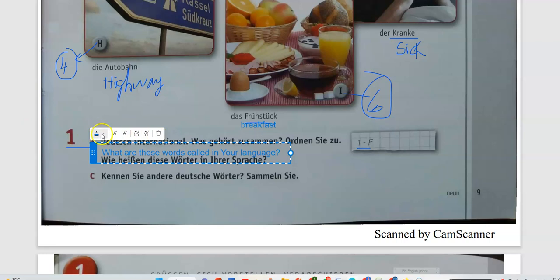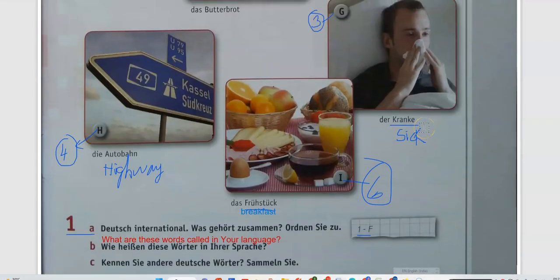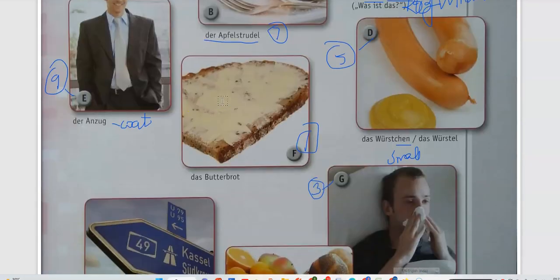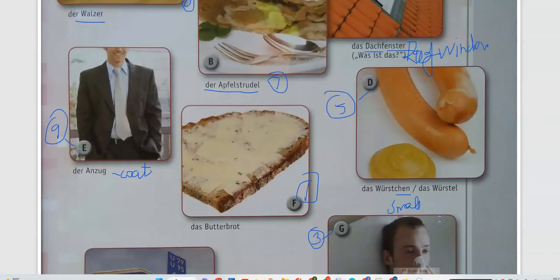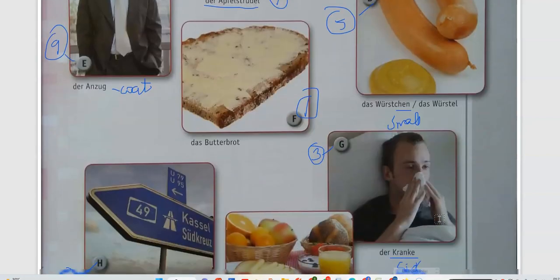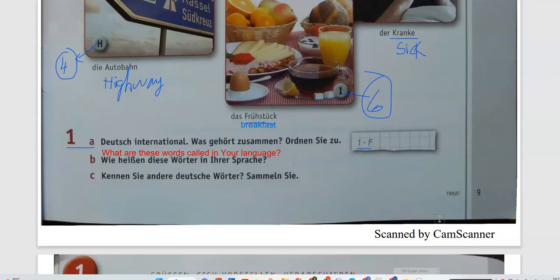We can go with, like in English, we can say breakfast, highway, the sick, butter bread, the coat, the apple pie or apple wrap, anything we can say, the dance, the roof window, and then the Würstchen. Even in English we call it Würstchen, mostly on the menu cards of the hotel.